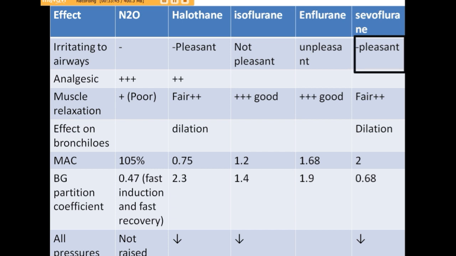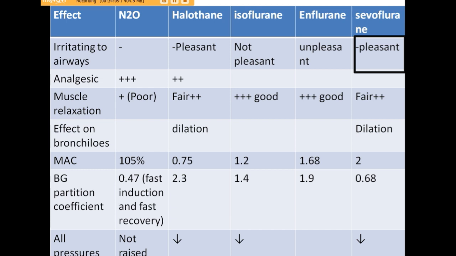If we see analgesic property, nitrous oxide is the most potent analgesic. The rest don't possess any analgesic property. Muscle relaxation is good with isoflurane and enflurane, while the rest of the inhalational agents do not possess muscle relaxation.